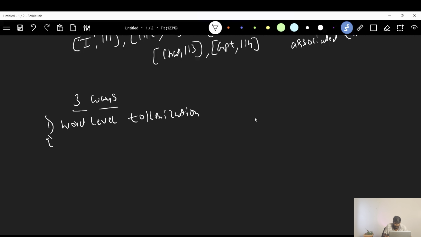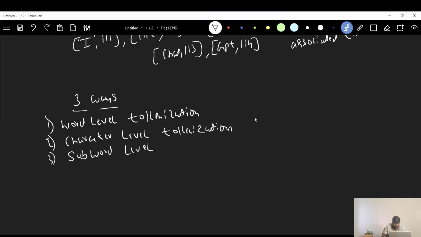The second way is character level tokenization. The third way is subword level tokenization. We'll see what each of these ways is. I'm just writing it here.